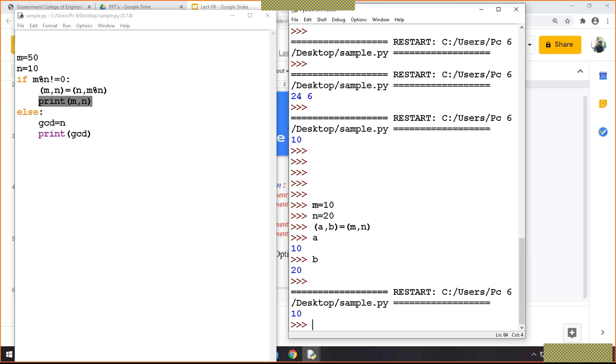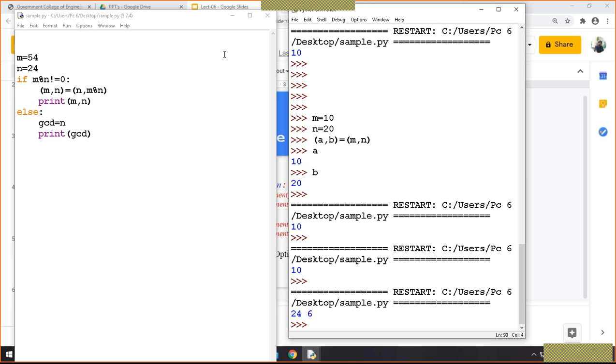So whatever statement we have written over here, one minute, I will write it again, 54 and 24, so that you will understand it in a better way. Now I run it, and you can see this one is 21. So this will be treated as the else part of this one.